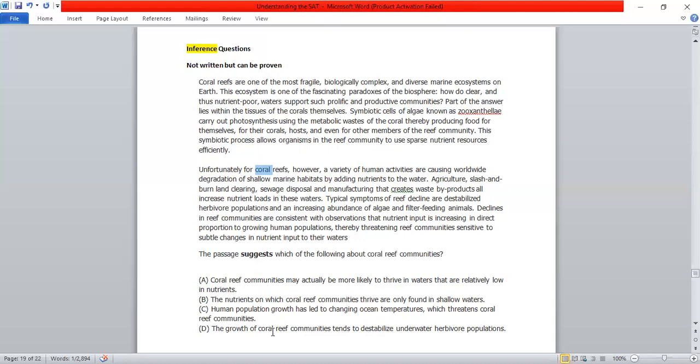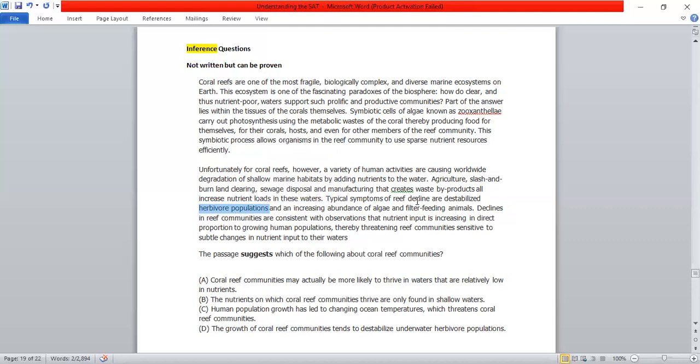D. The growth of coral reef communities tend to destabilize underwater herbivore population. Do we know about it, that because of coral reef, the underwater herbivore population is not stabilized? They are sometimes more, sometimes less. So if you want to check, go back to this. We'll find herbivores population here. What do we talk about it?